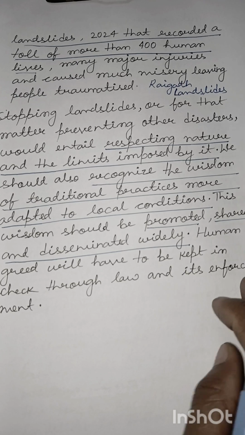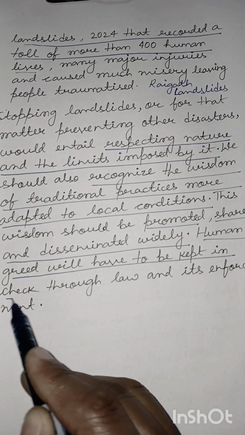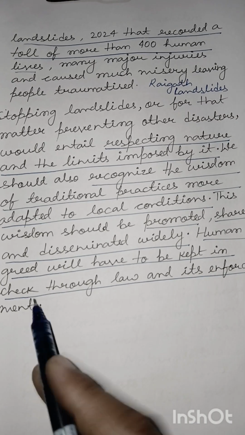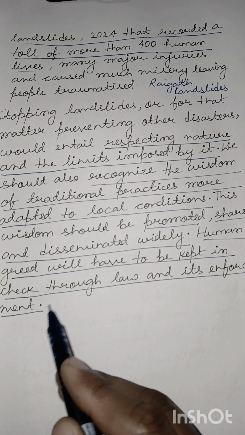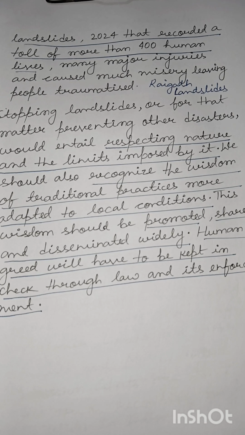Moreover, human greed will have to be kept in check through law and its enforcement. To give just one example, we must stop deforestation using legal provisions. So this was the point that we were making, that it is human action that leads to a hazard, a vulnerability, turning into a disaster. We have discussed this point with special reference to landslides happening in India.